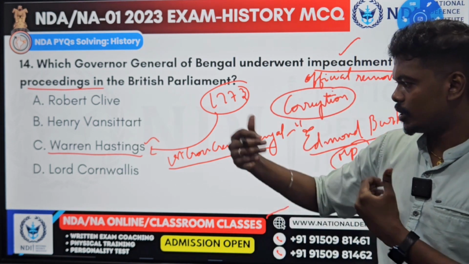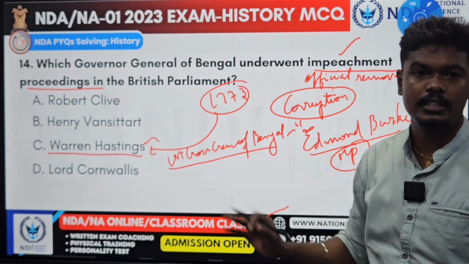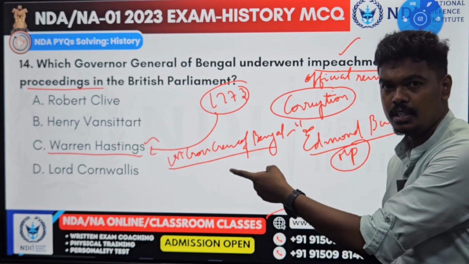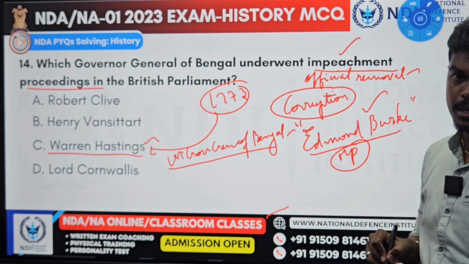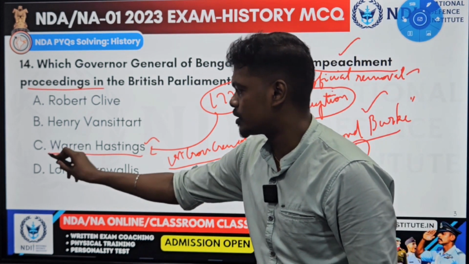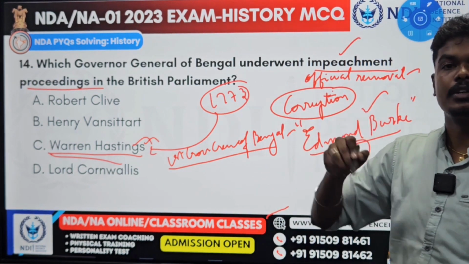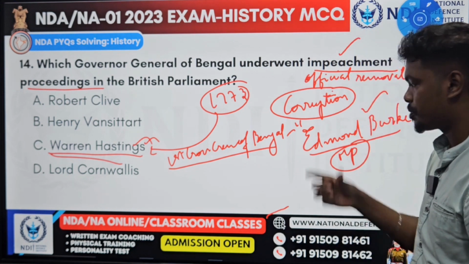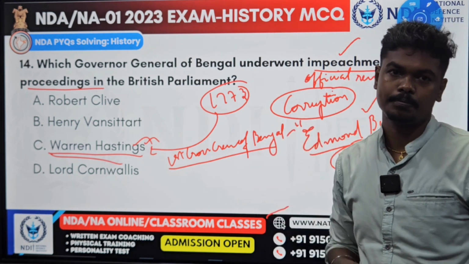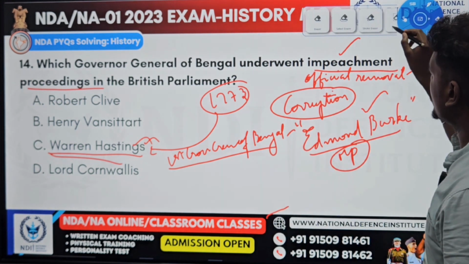But later the charges were let down. He was found not guilty, but he was forced to resign and he was impeached by the British Parliament based on the efforts of Edmund Burke. So that makes Warren Hastings the Governor General who went through impeachment proceedings. The answer is C. Why? What is the reason? Because of corruption and mismanagement of Bengal. Go to the next question.